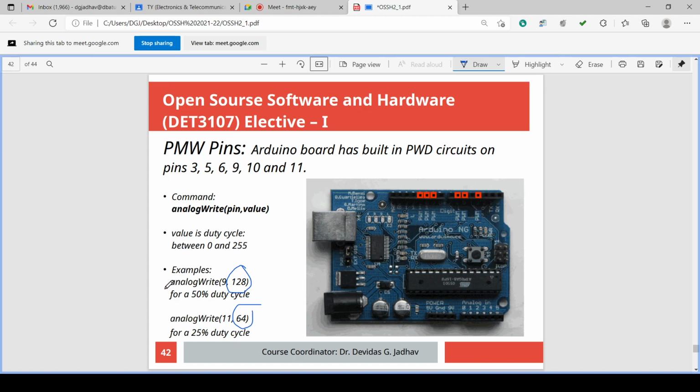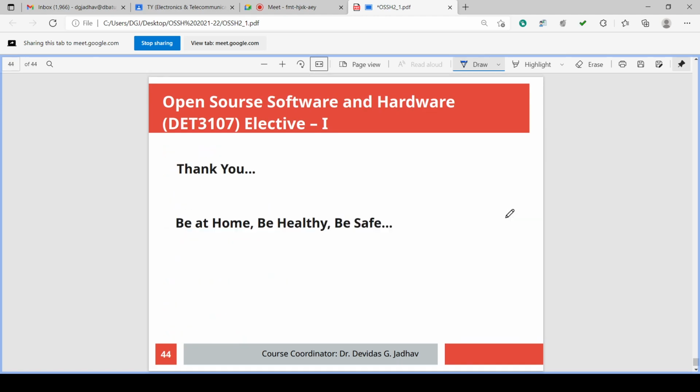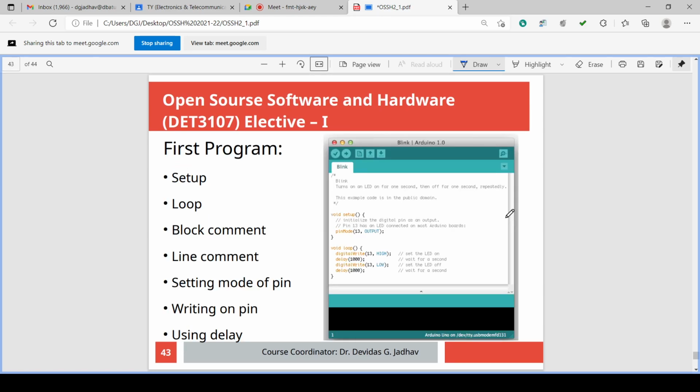In this way, we can have the analogWrite instruction for different duty cycles: 50% duty cycle, 25% duty cycle, 100% duty cycle for 5 volts. And we have to use one of the pins, 9, 10, 11, 3, 5, 6, which are shown here on this board, the pins which have PWM. We have discussed this. Now, we have completed yesterday all the discussion.